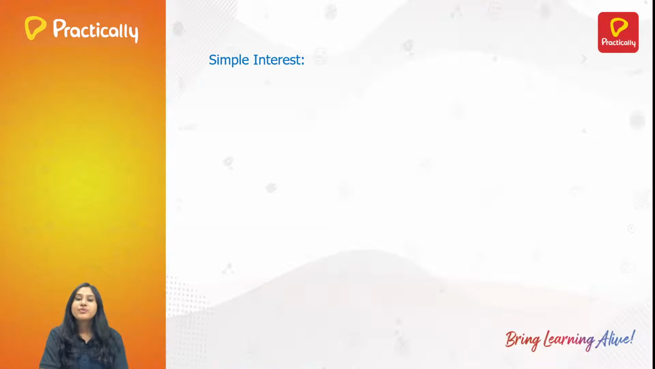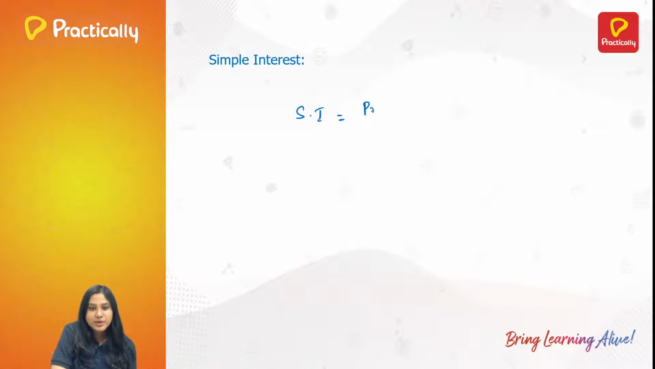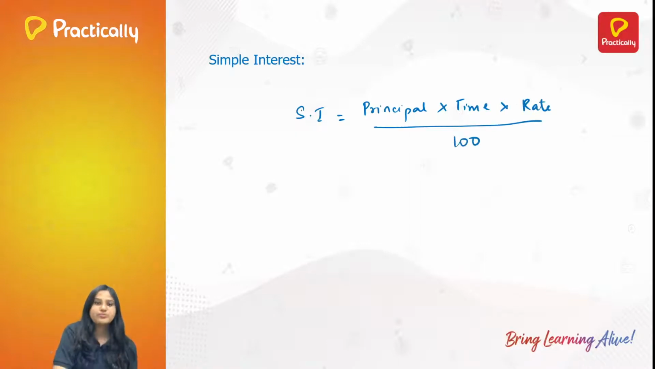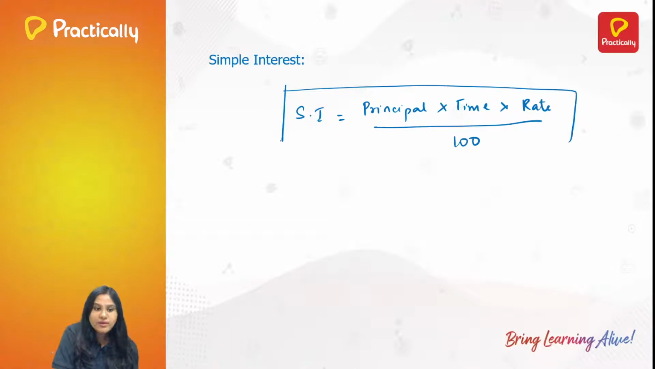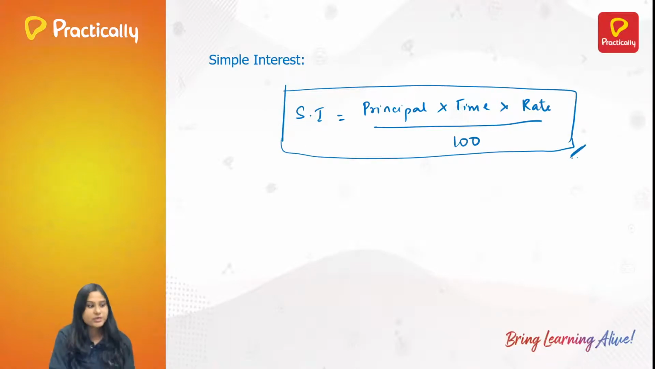And that's why we have a formula. So we have a formula to calculate the simple interest. What is simple interest again? Simple interest is equal to principal into time period into rate by 100. So this is the formula we use to calculate the simple interest. But what is principal? What is time period? What is rate of interest? Let us deal with them one by one.